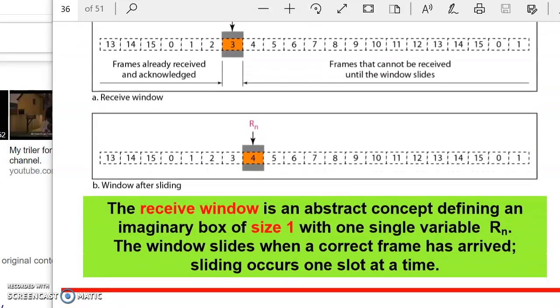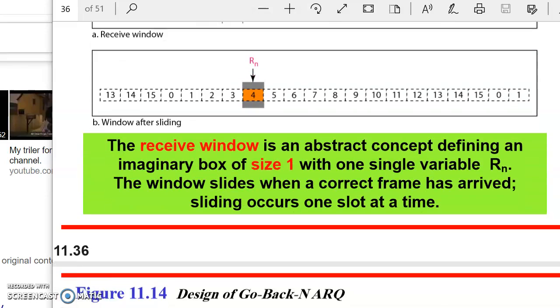The receive window is an abstract concept defining an imaginary box of size 1 with one single variable, Rn. The window slides when a correct frame has arrived. Sliding occurs one slot at a time.